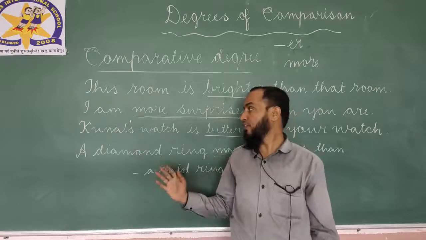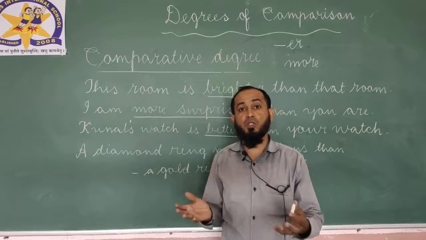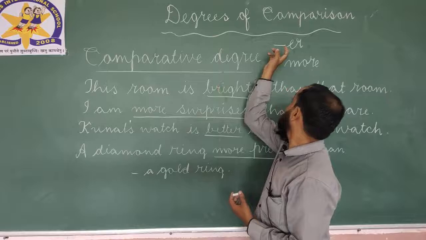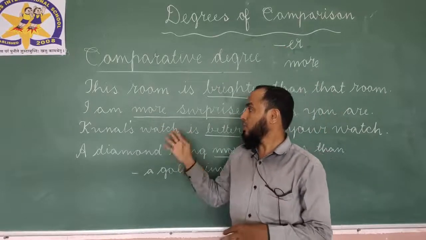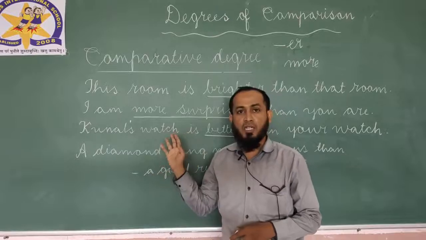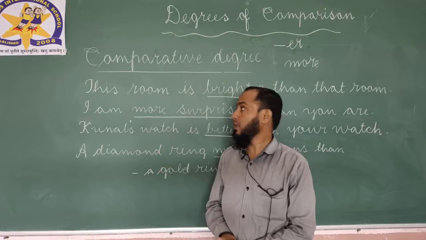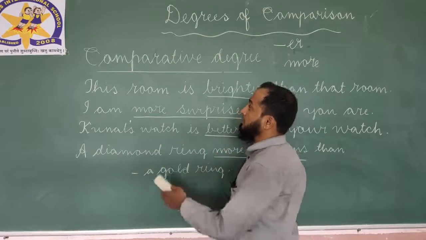Why? Because here there is a comparison between two persons, two things, and we have added er and we have used more. So these are all examples of comparative degree. Do you understand? Let us proceed. Let me rub the board.